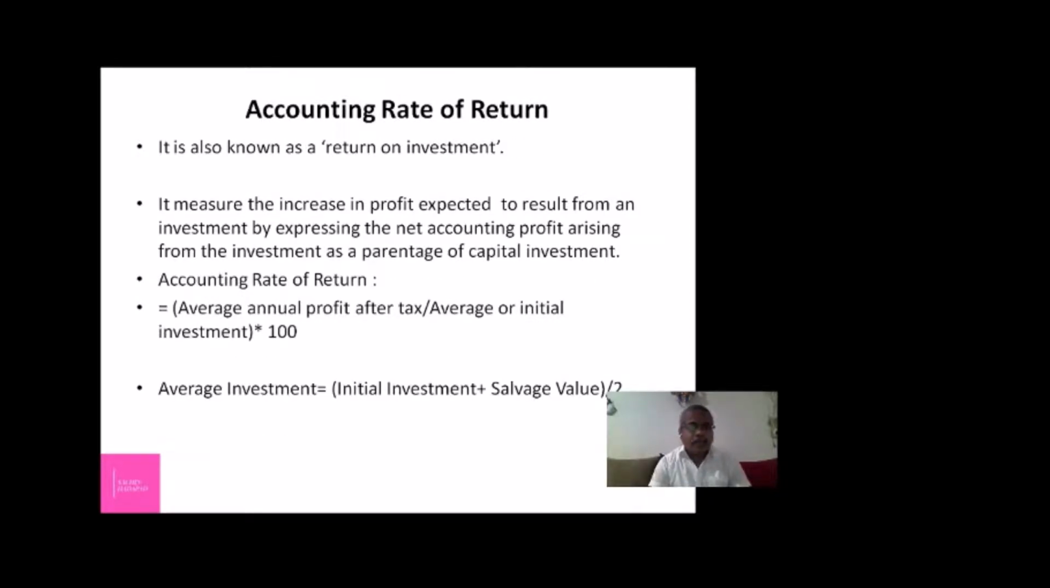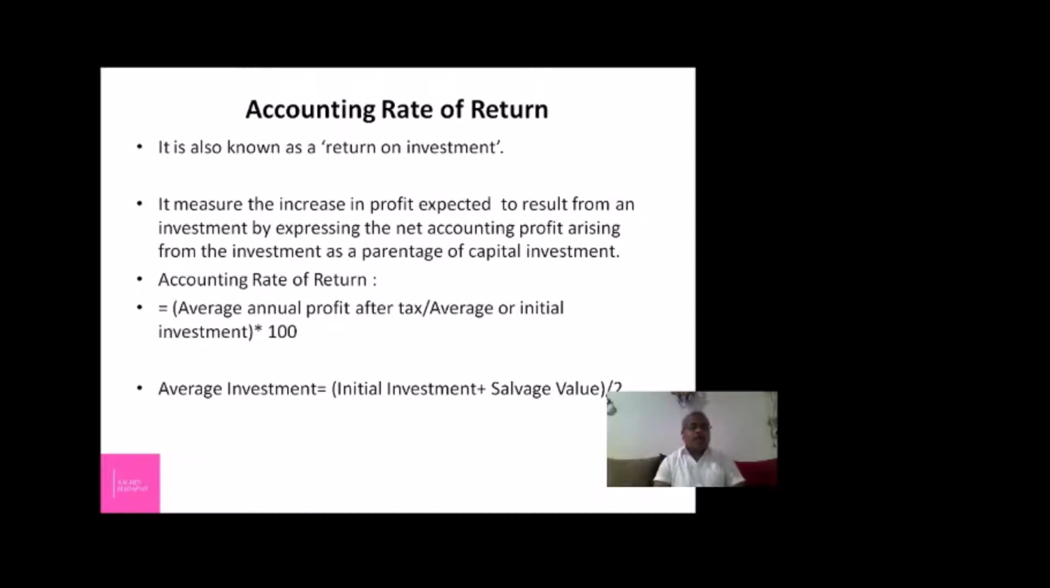Accounting rate of return. It is also known as return on investment. It measures the increase in profit expected to result from an investment by expressing the net accounting profit arising from the investment as a percentage of capital investment.